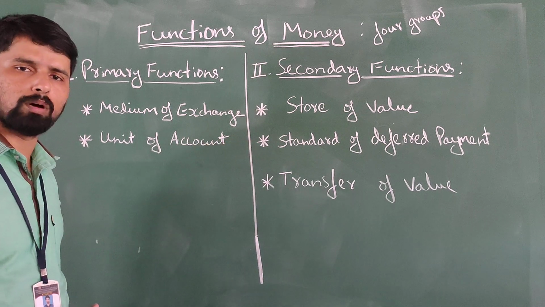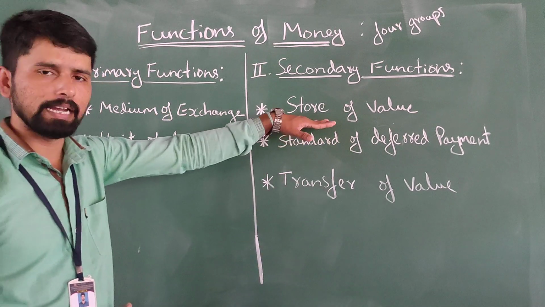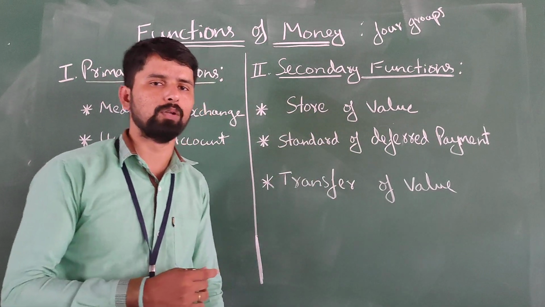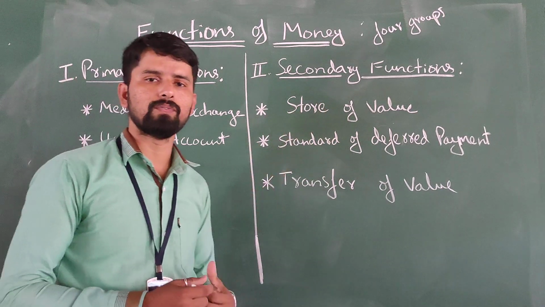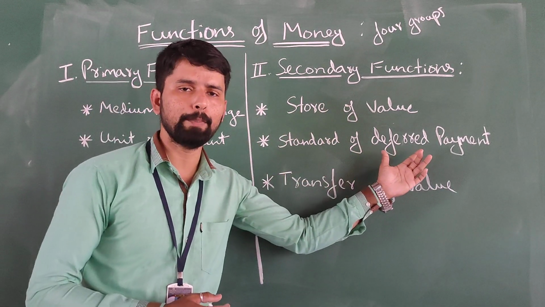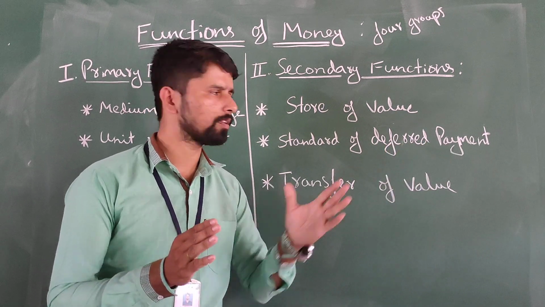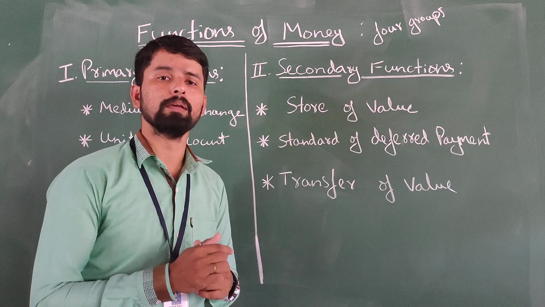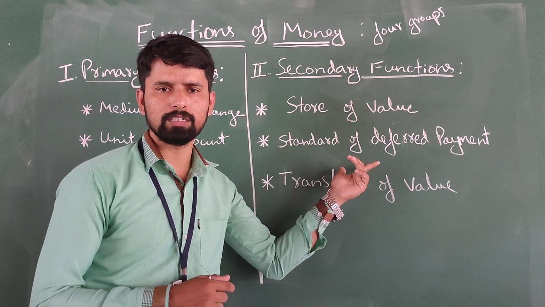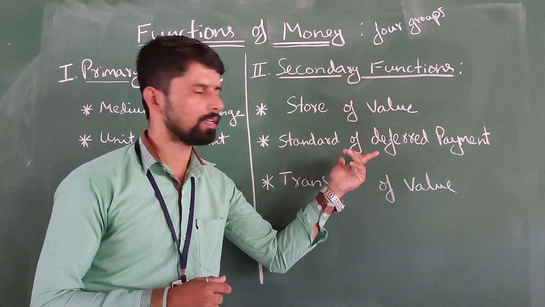It measures the values of the commodity as a unit of account, and it has stability in the store of value. So money can be used for delayed or deferred payments. That is why it is involved in loan installments, insurance premiums, and many other deferred payments.